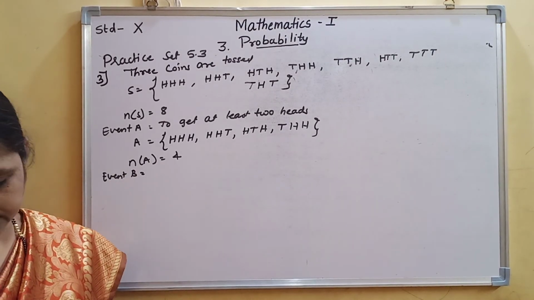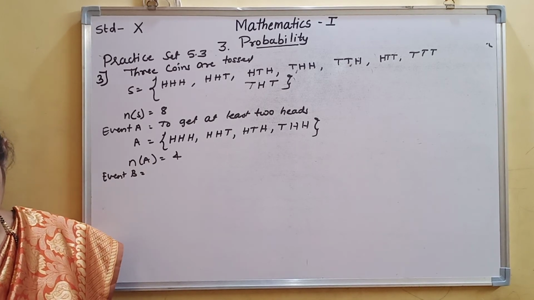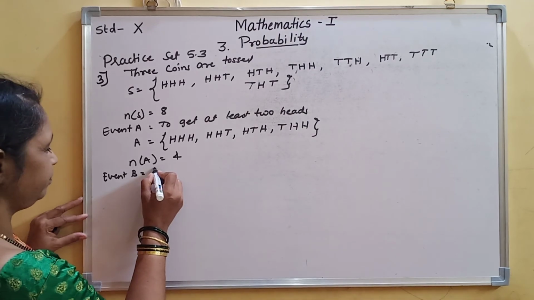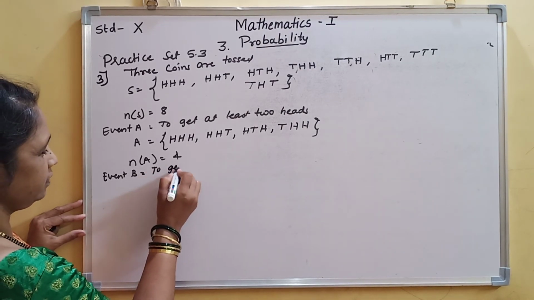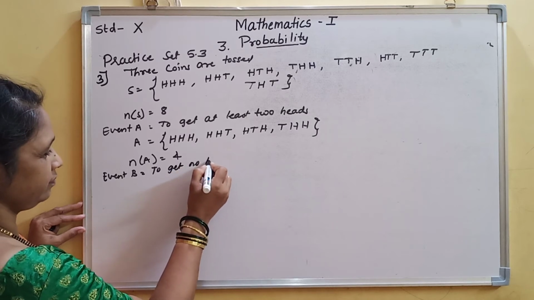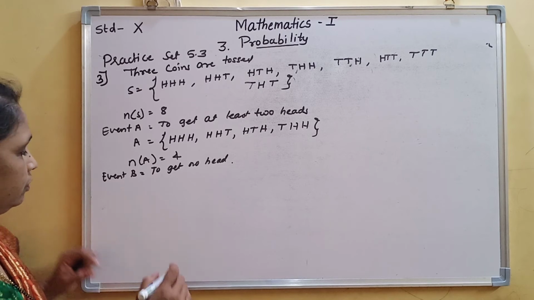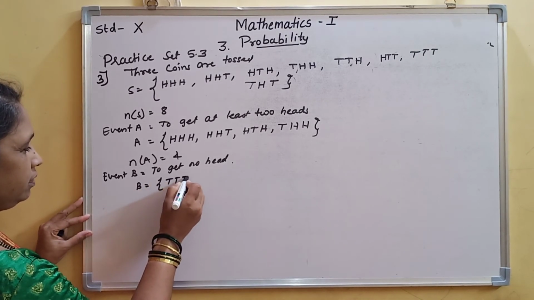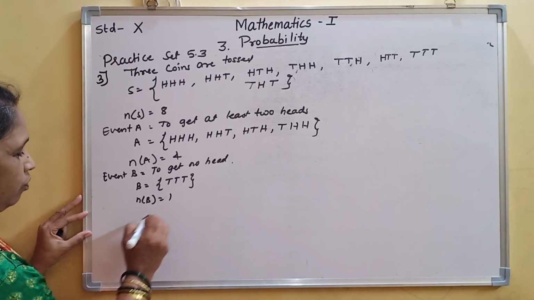Event B is what they are telling: to get no head. So we don't want any head. So B will be equal to TT, no head. So n of B will be equal to 1.